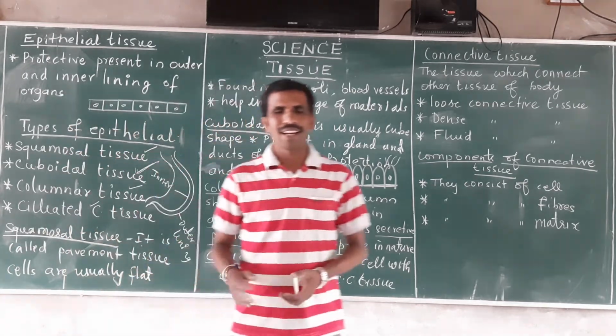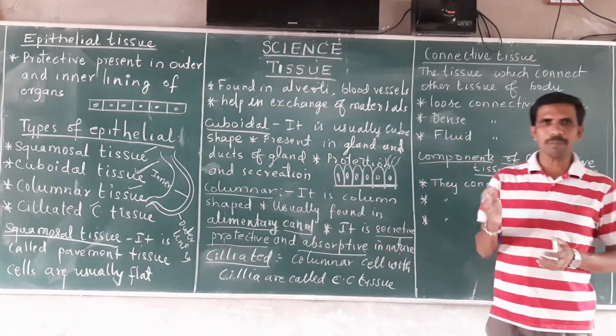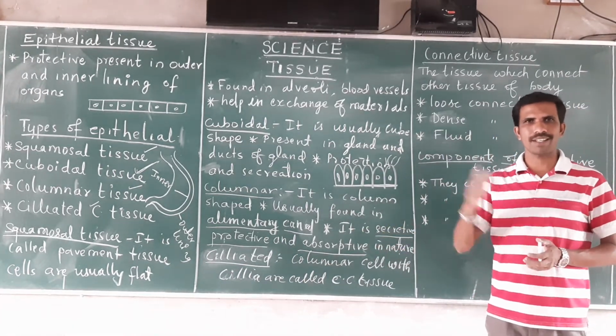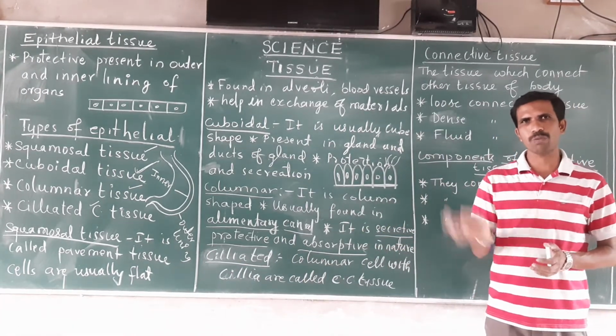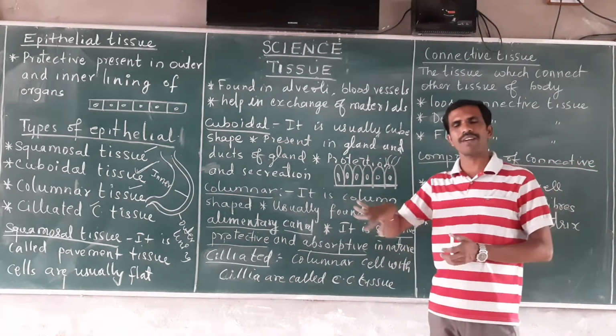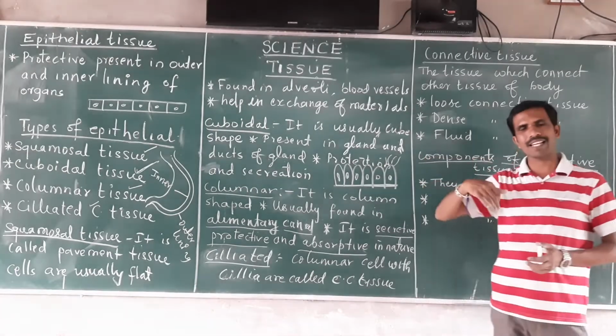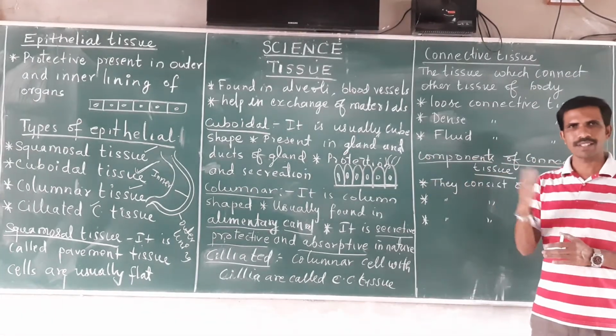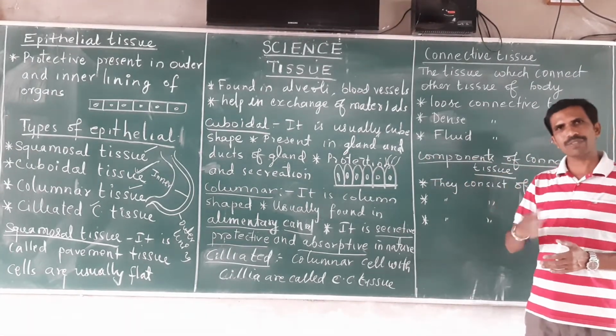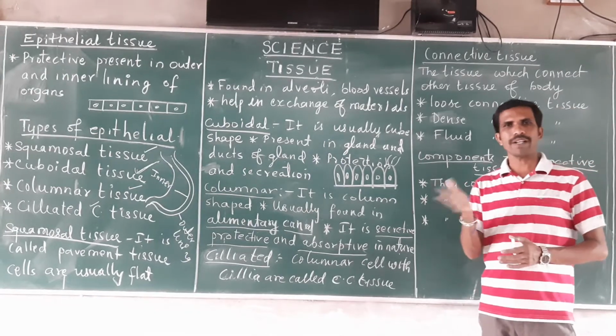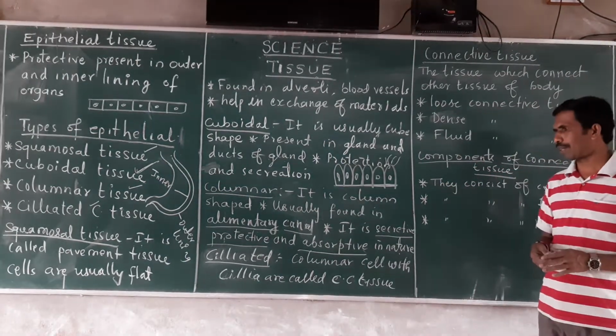These help in the movement of material. They push the material. Usually, as I told you, they are present in the inner lining and outer lining of the body surface, body organs. That's why they help in the movement of the material inside the body.